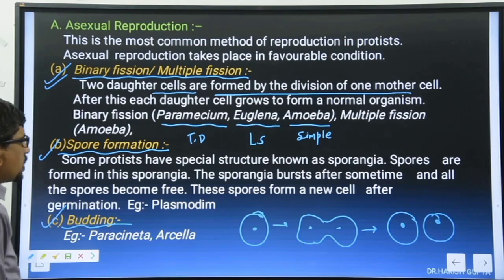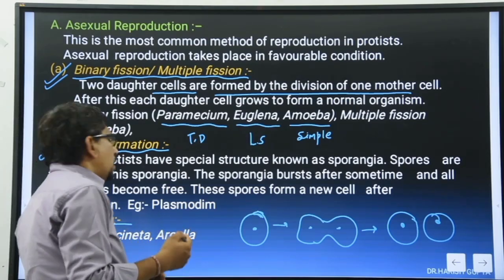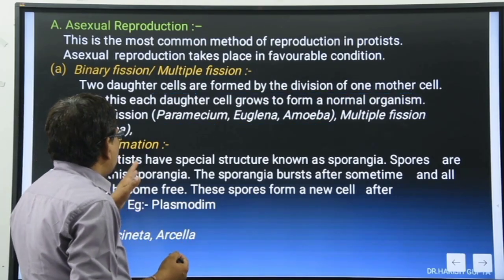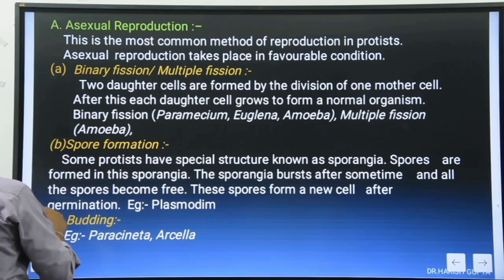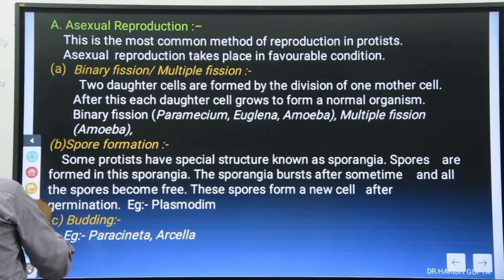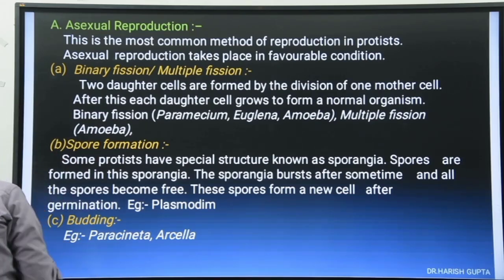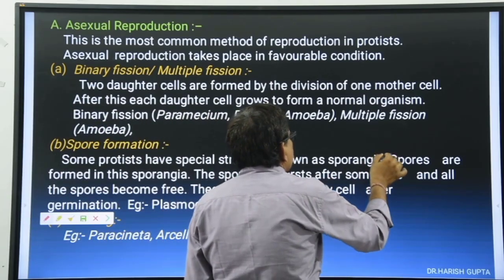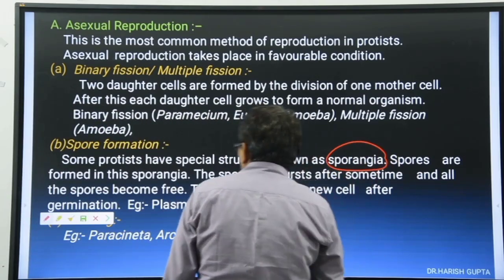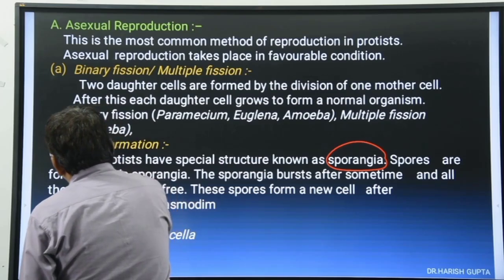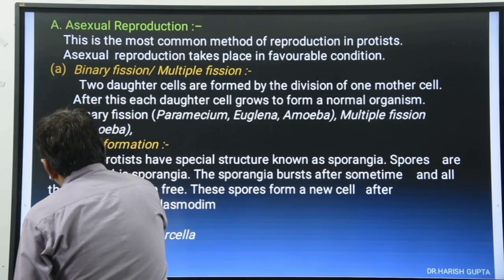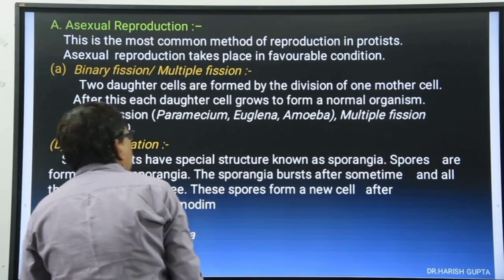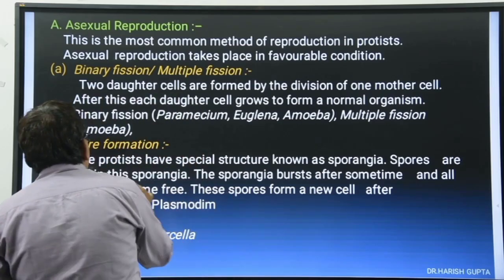Second one is the spore formation. Spore formation means when some members of the Protista develop the spores, and these spores develop in a particular structure known as the sporangium, sporangia. And spores are formed in this sporangia.